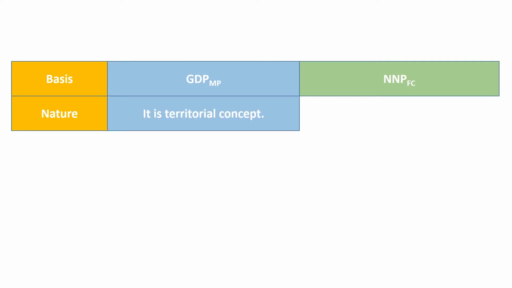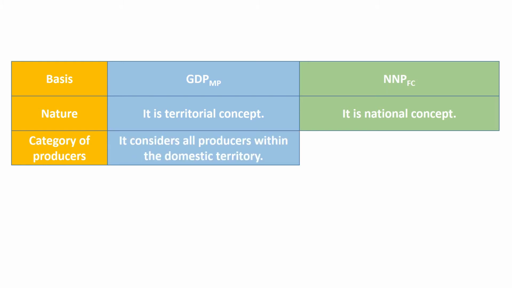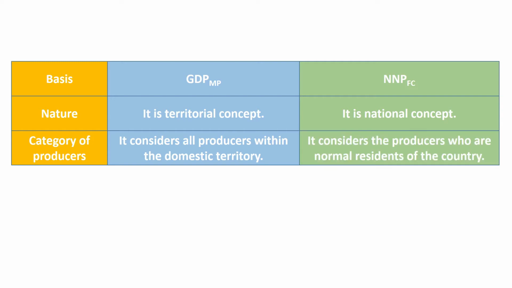GDP is a territorial concept, NNP is a national concept. Second basis is category of producers. GDP considers all producers within the domestic territory as it is a domestic aggregate. NNP considers the producers who are normal residents of the country as it is the national aggregate.